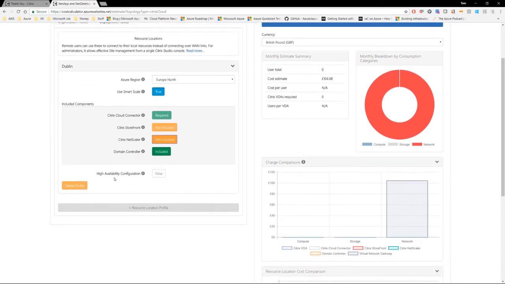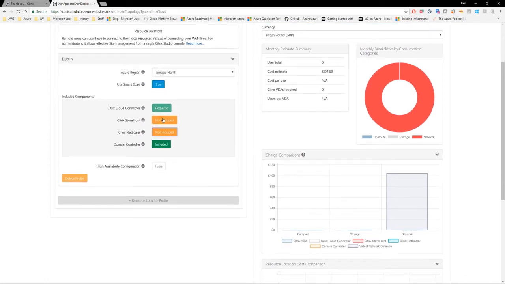Now, if I wanted to have HA for the components that are green above, I would just click on this button here to make it true. And basically that just enables an N+1 deployment or configuration for those options.